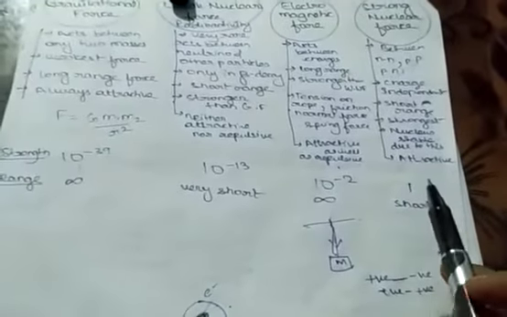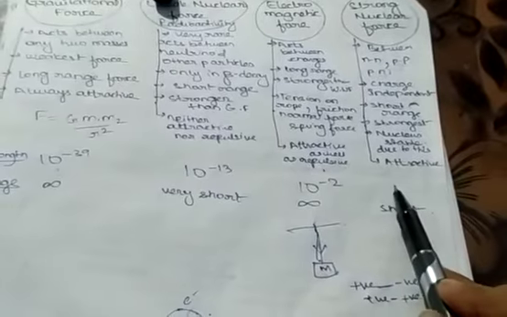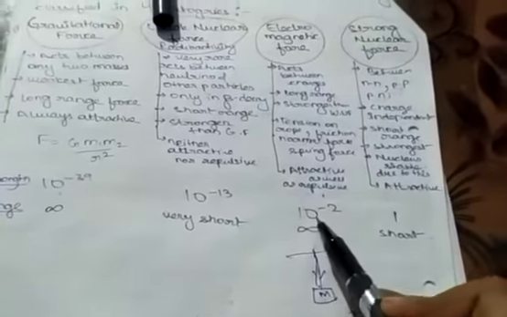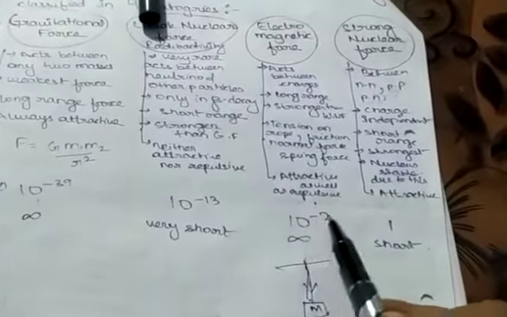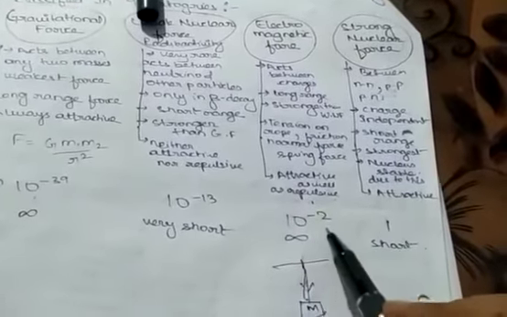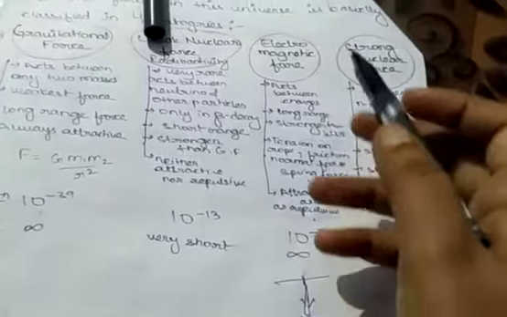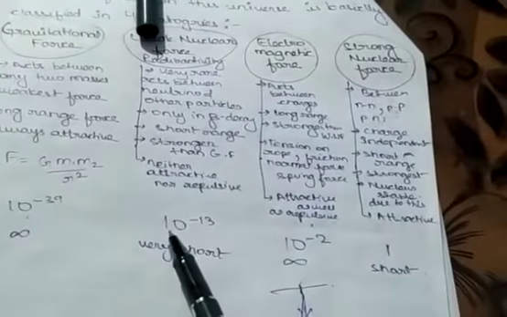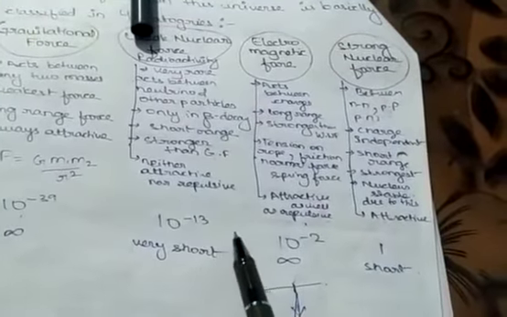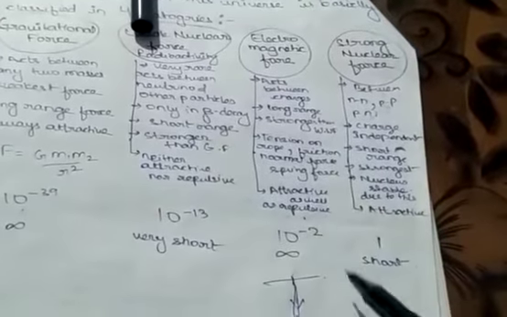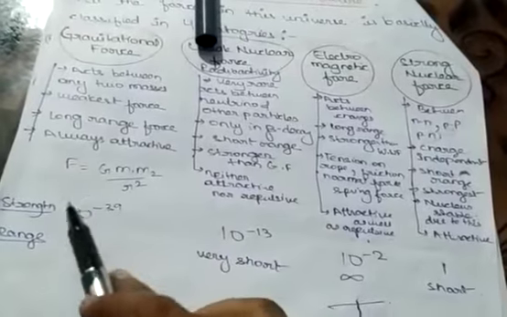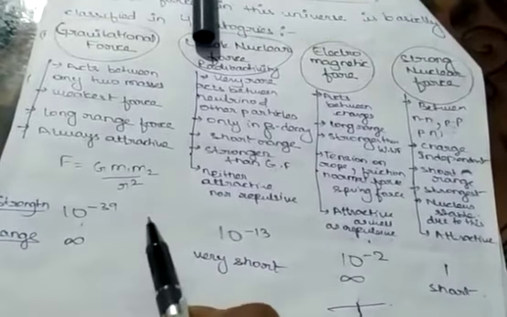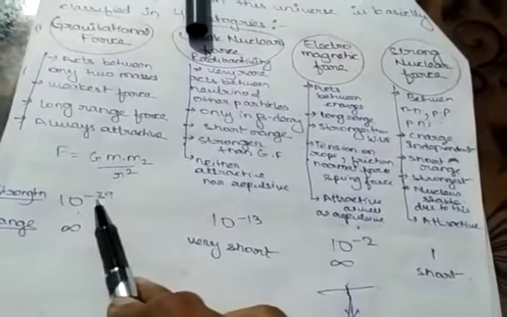So let us number it. Suppose for strong nuclear force I give strength as 1. Then electromagnetic force is less strong than this, so I will give it 10 to the power minus 2, means 1 by 100. Then for weak nuclear force, the strength is 1 by 10 to the power 13. Then gravitational force is the least strong, that is 1 by 10 to the power 39, so 10 to the power minus 39 we can see.